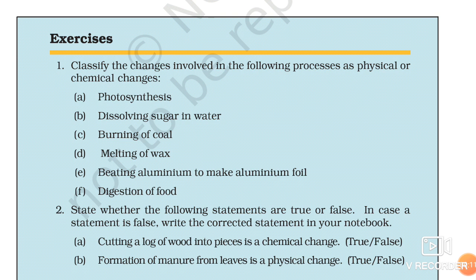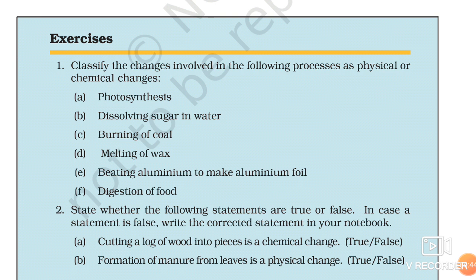The first question of this exercise is: classify the changes involved in the following processes as physical or chemical changes. A is photosynthesis. I have told you about the change where the property gets changed. In the process of photosynthesis, you will see that